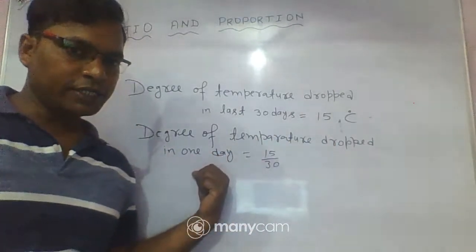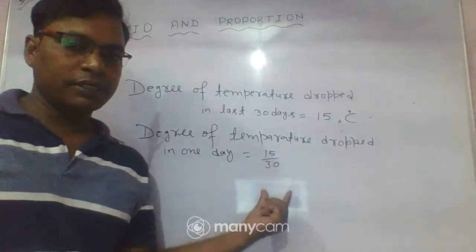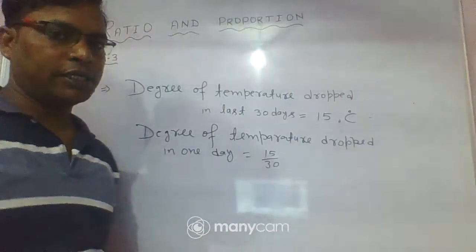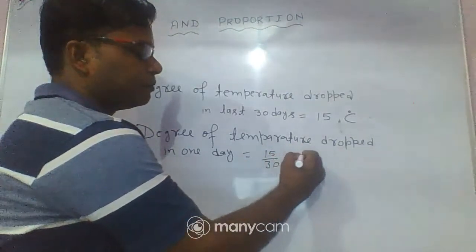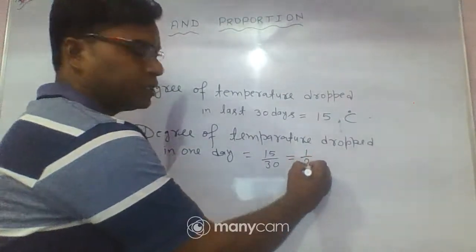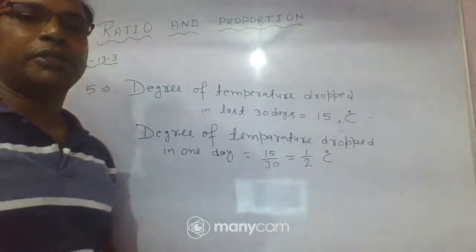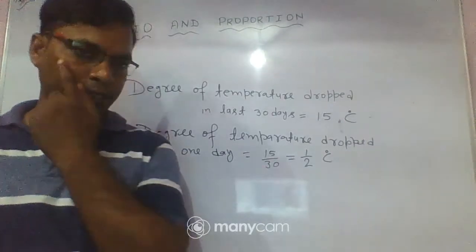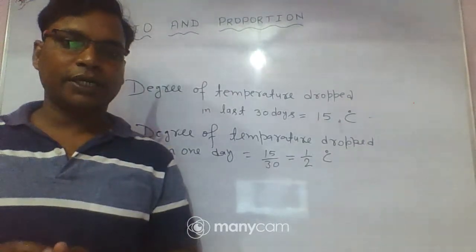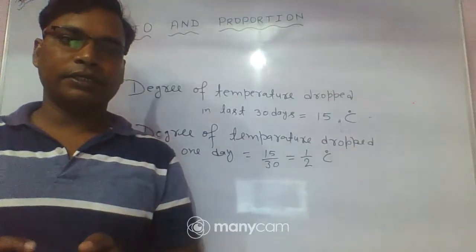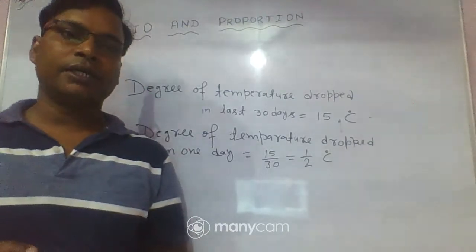Here in 30 days the temperature drops 15 degrees Celsius. So the drop in 1 day is 15 by 30. It becomes 15 ones are 15, 15 twos are 30. So 1 by 2 degrees Celsius temperature drop in 1 day.